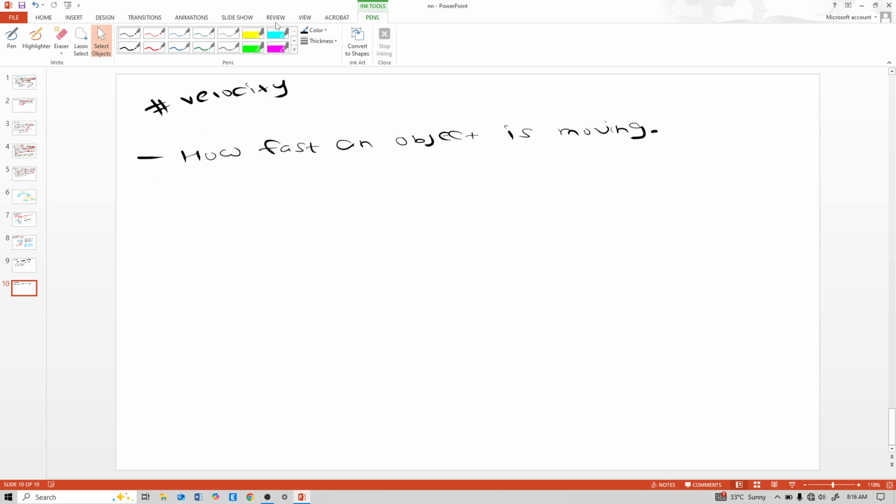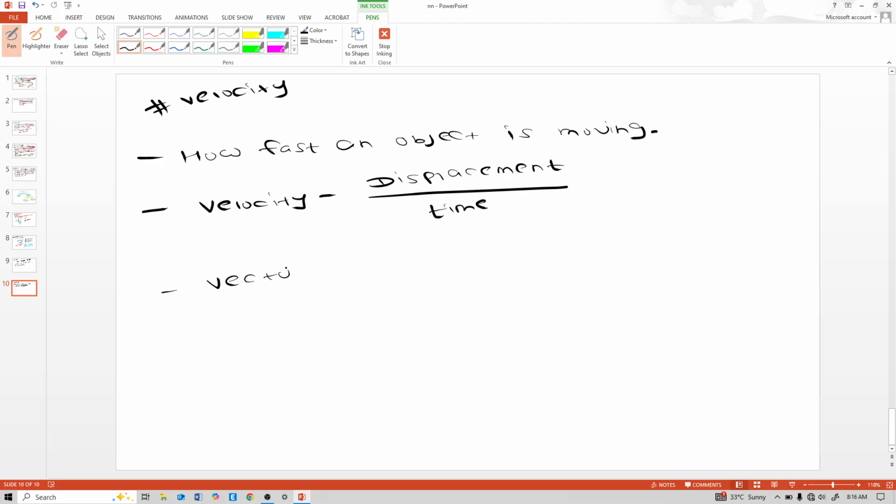That is the difference between both of them. That means velocity is a vector quantity. It is defined as the rate of change of displacement.